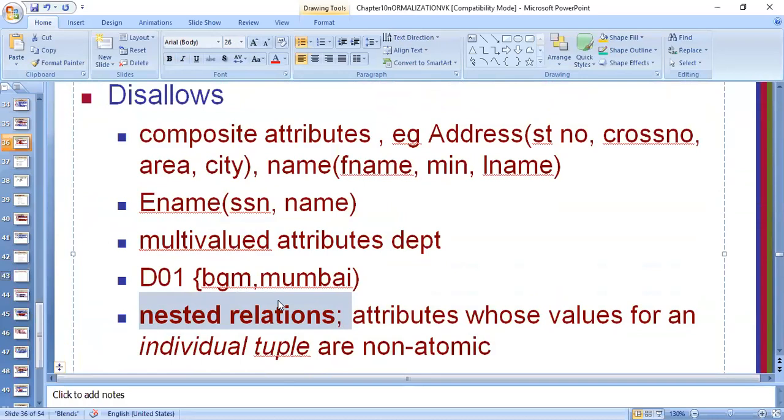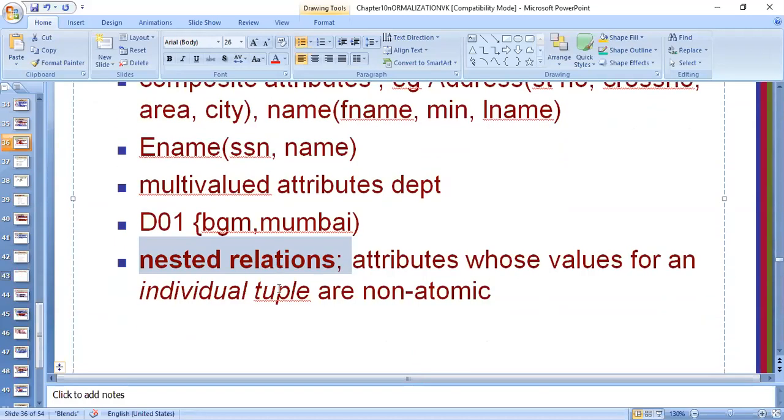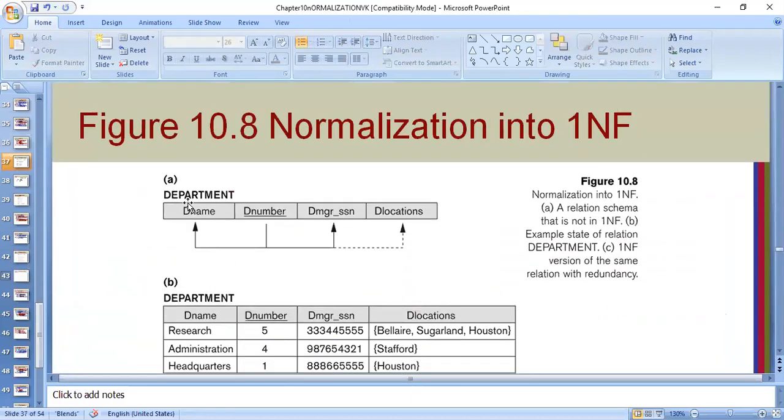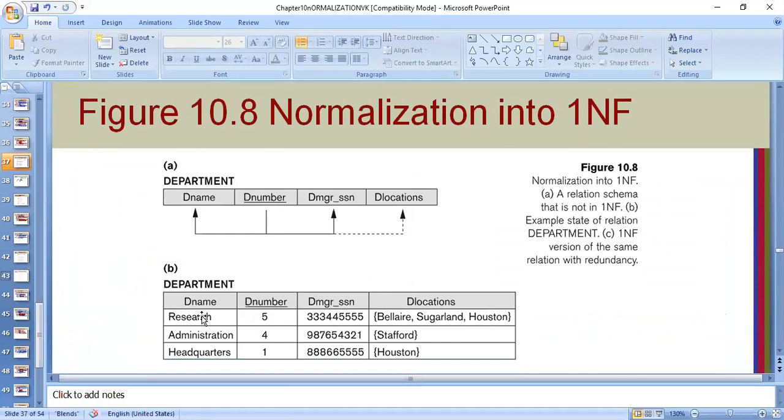If they ask you for 5 marks, define the first normal form and explain the process of first normal form with the example. Then in that case, you will have to show this unnormalized table, department, first. So that means this is not the pure or satisfactory table. Why is this department not a pure or satisfactory table? Because it contains one attribute called locations, which is multi-valued here. So you have to show such an example.